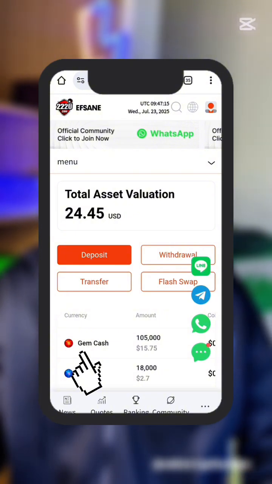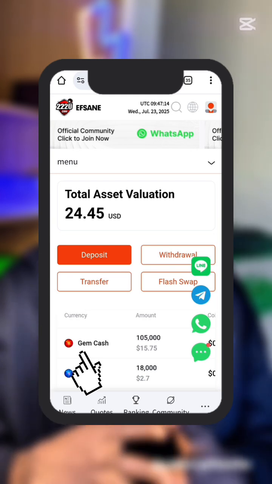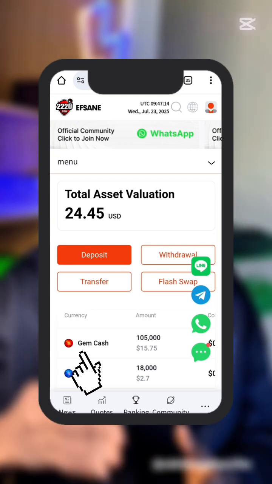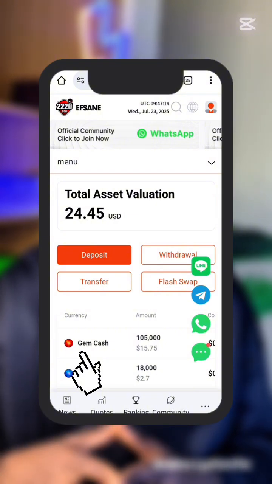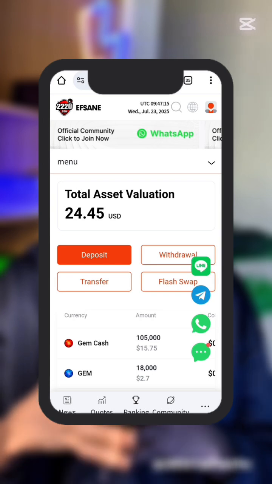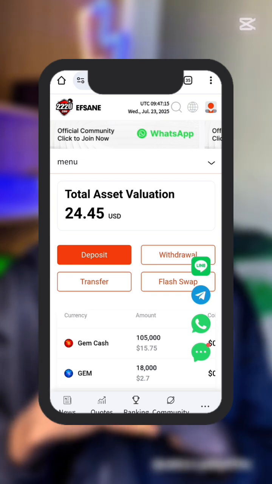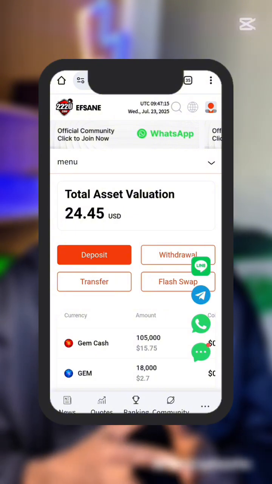Focus on earning more Gem Cash because that's what you can convert to your USDT and withdraw out of the platform. That's the one that is withdrawable right now. The other ones will be there. Yes, it has value, but it will be there for now until they list their official token before you can trade it. So I know you want to be earning and withdrawing your money anytime, any day, anytime you want.